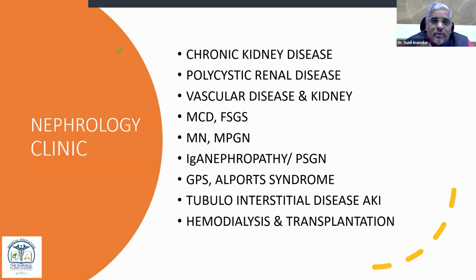There are so many other things whose diagnosis comes from histopathological studies, like progressive glomerulosclerosis, that we have to treat. Whether we give our medicines, it will produce some good effect or after effect or bad effect, that we have to know. Then IgA nephropathy, Alport syndrome or tubulointerstitial diseases, and our hemodialysis patients, whether we can go with Ayurvedic treatment, whether we can give Yapana Basti to the patient who is on dialysis, and whether it will help or not, that we have to study.